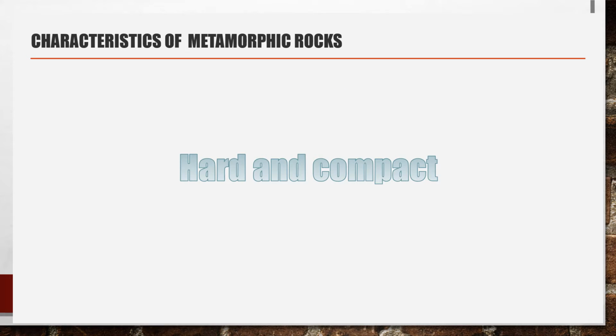Characteristics of metamorphic rocks: they are harder and more compact than their original form because they have gone through many processes. They are shaped by great heat and pressure. Because their mineral grains grew together tightly during metamorphism, they are generally strong rocks.